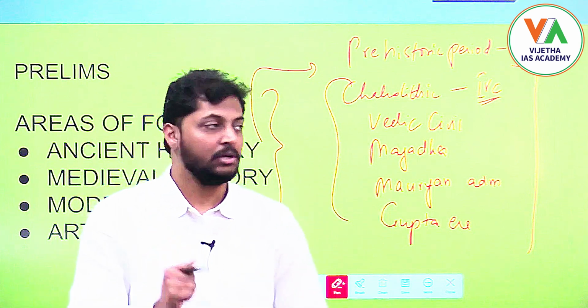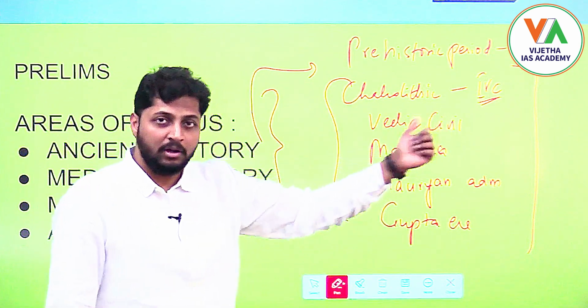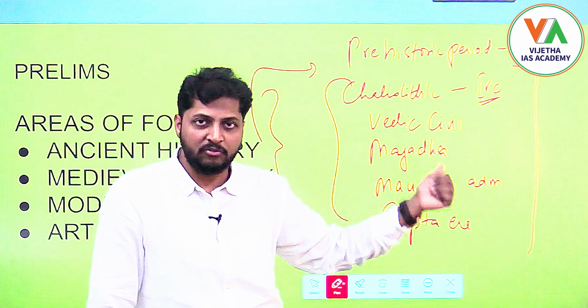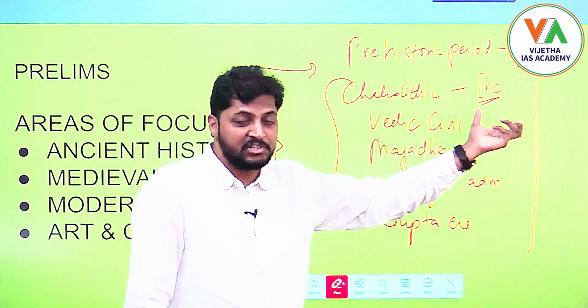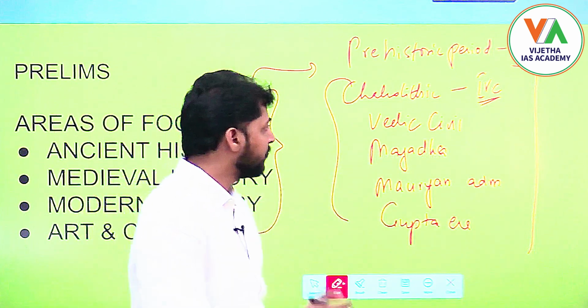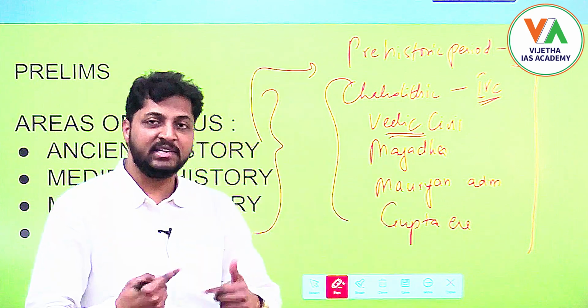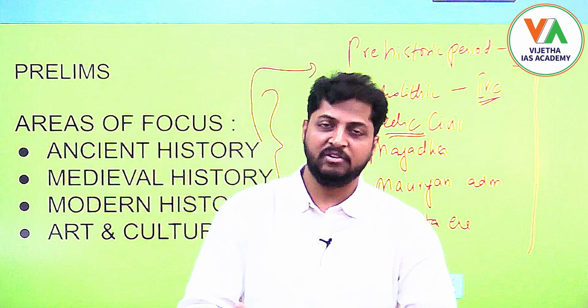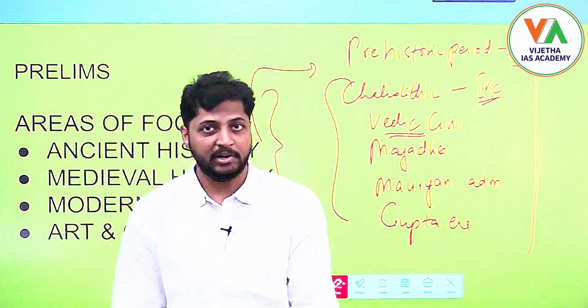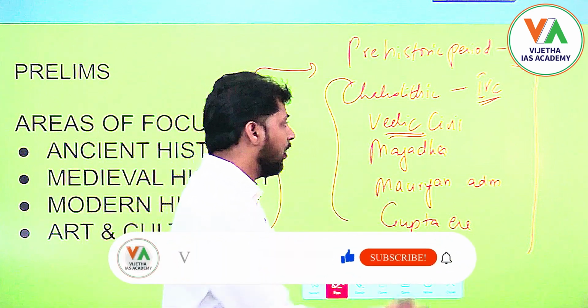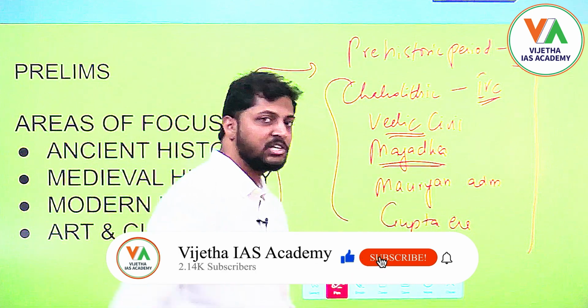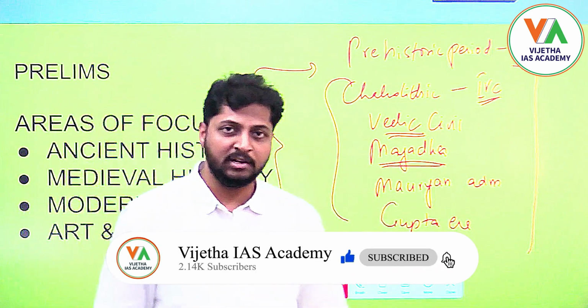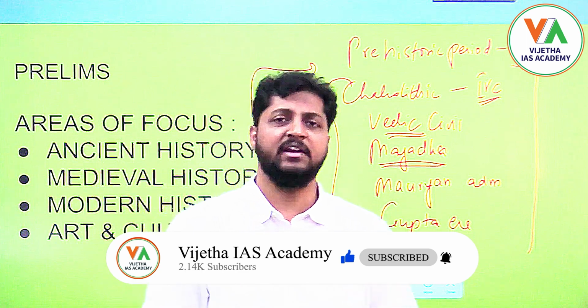Okay, so basically we focus on the prehistoric period, which includes Paleolithic, Mesolithic and Neolithic ages, and the Chalcolithic period, under which we will mostly emphasize the Indus Valley civilization. After that civilization comes the advent of Aryans into India, so the early Vedic period as well as the later Vedic period, right? And post that we'll emphasize more on the rise of Magadha, especially in the area around Bihar.